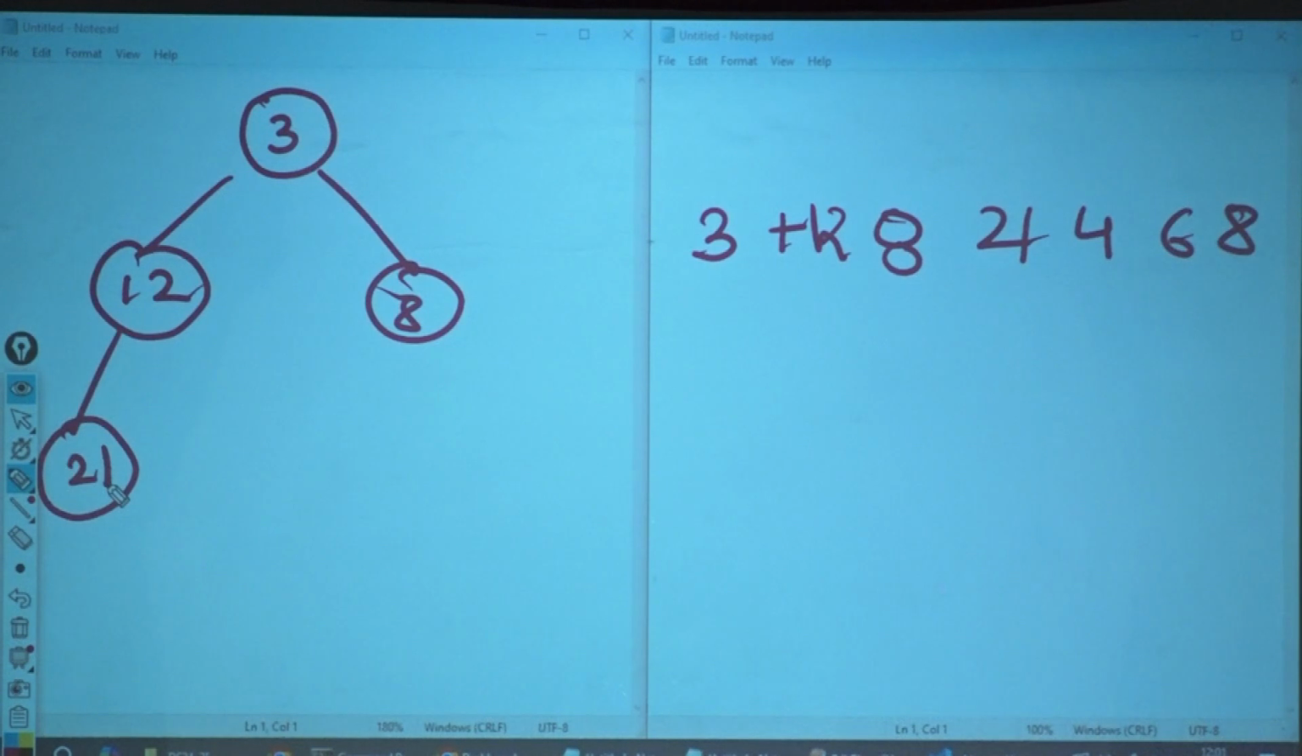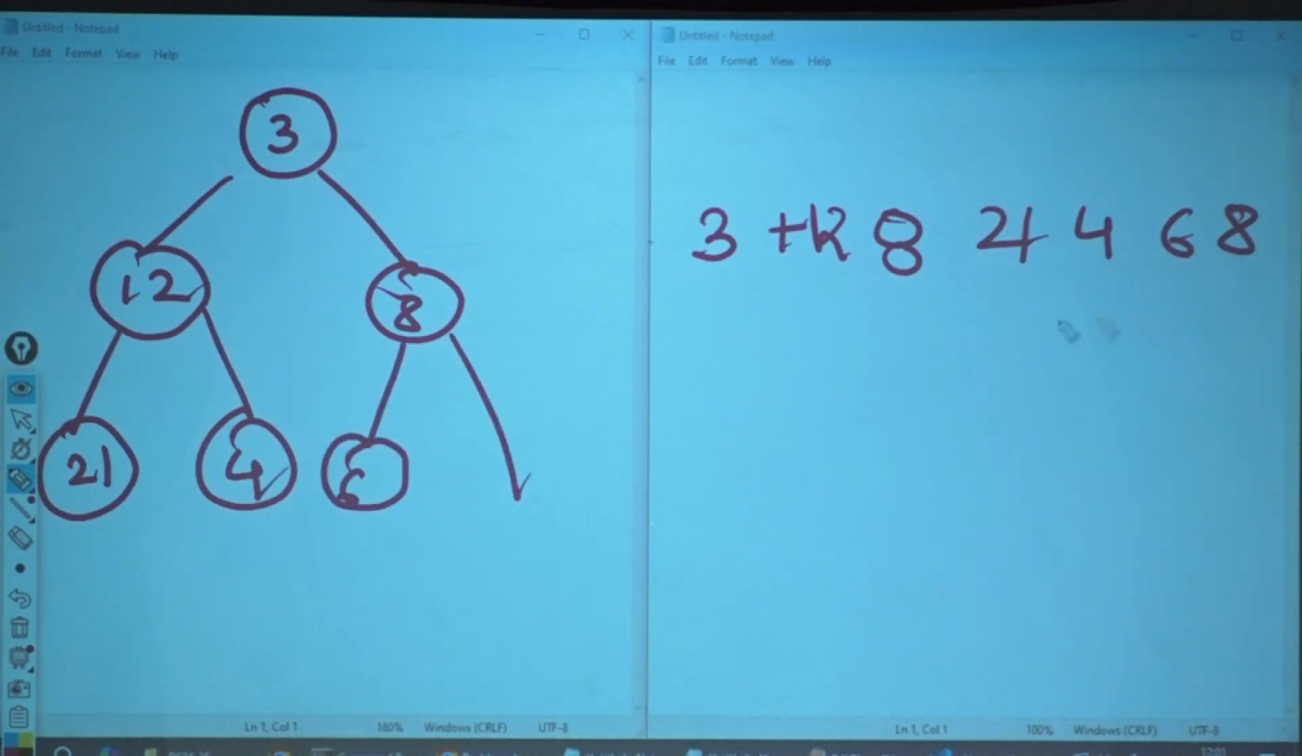21. Why will 4 come? Why would you do sorting, according to you? What will come? 21, 4, 6, 81. Okay? Now I want to insert an element in this,